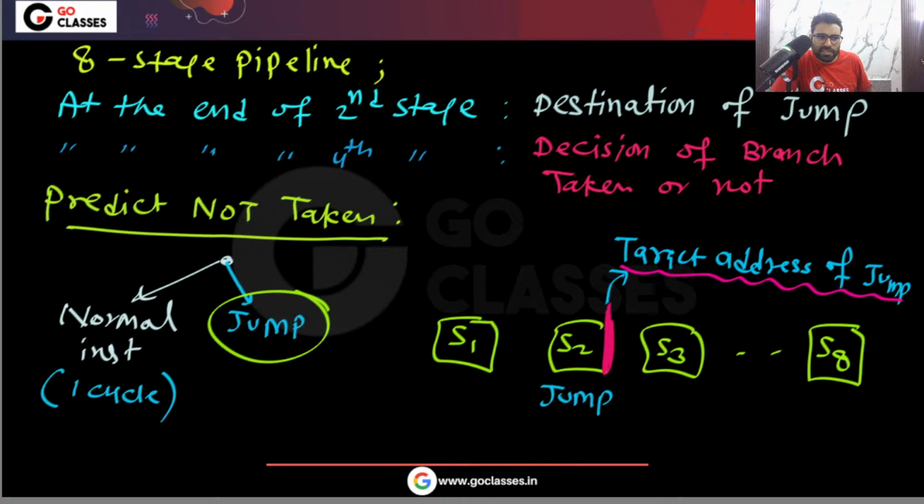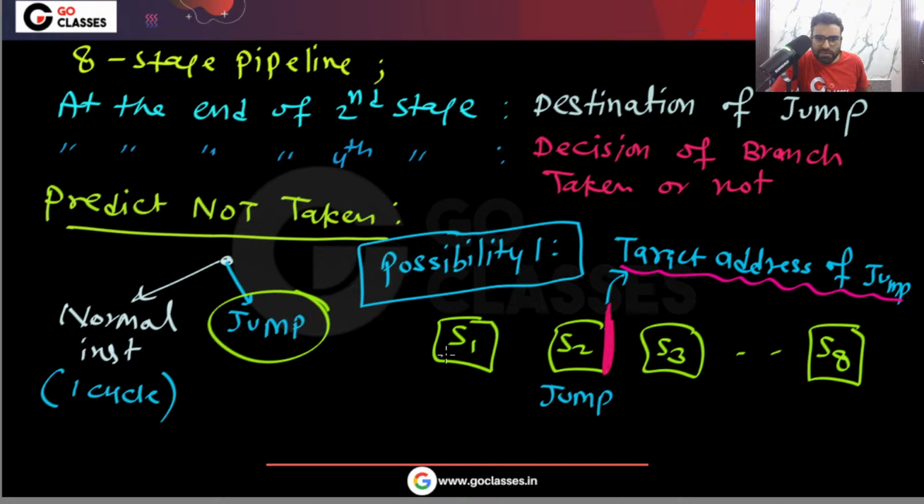Possibility 1. What is possibility 1? Please understand. Possibility 1 is that this stage is your decode stage. Let's assume here you are fetching and decoding.